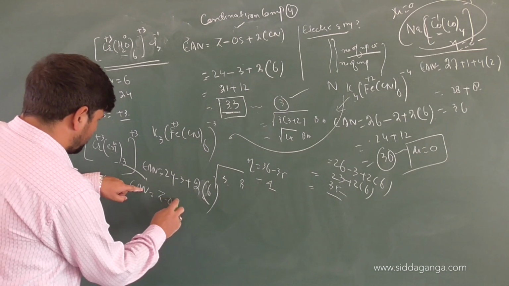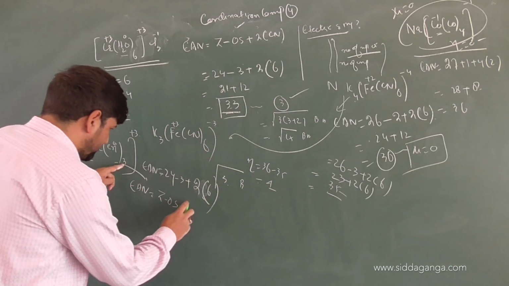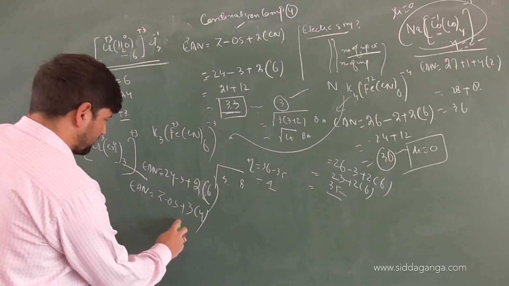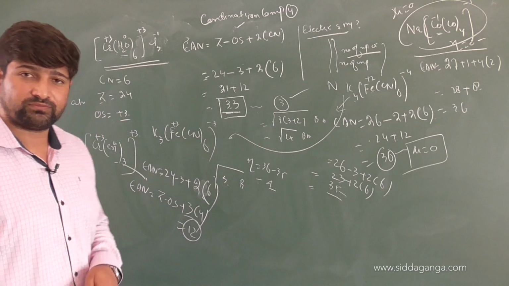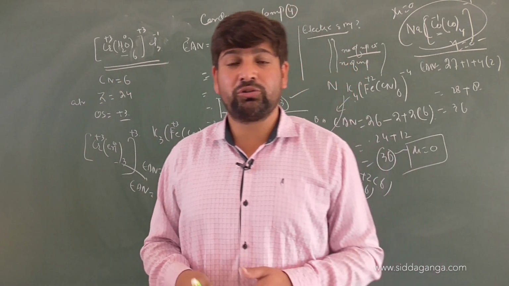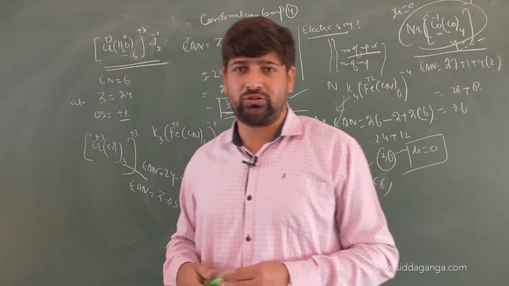Z minus oxidation state plus 3. How many ligands are there? 3, and each is donating how many? 4. So 3 into 4, that also makes it 12 electrons. Right. So you have to see what type of ligand has been given to you. So when the ligand is given, according to that, you will be able to solve the question.